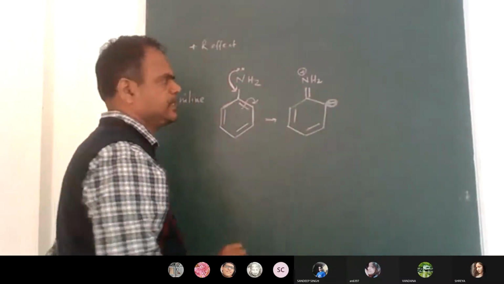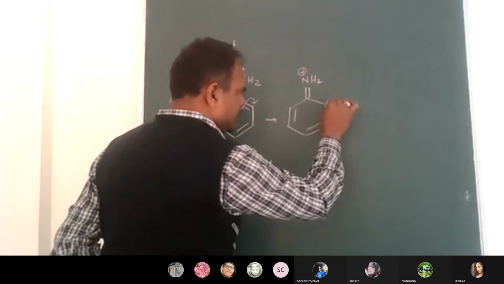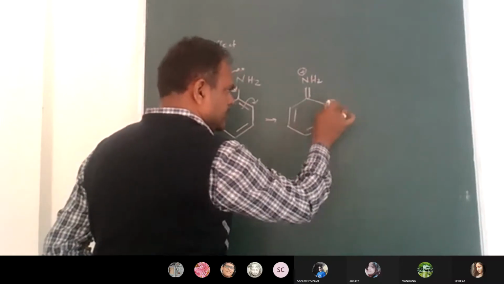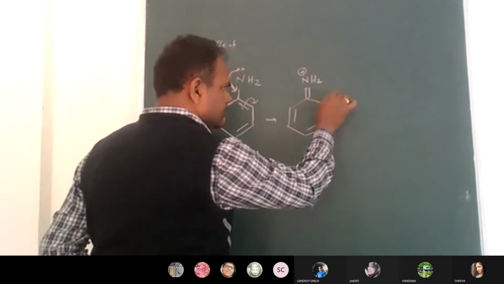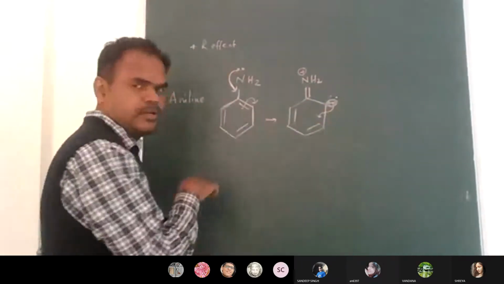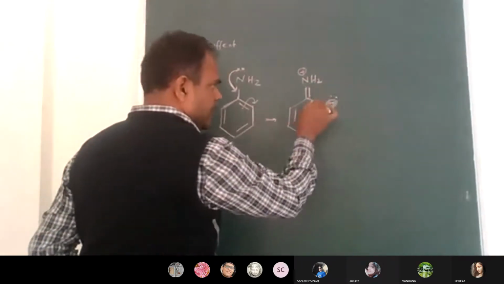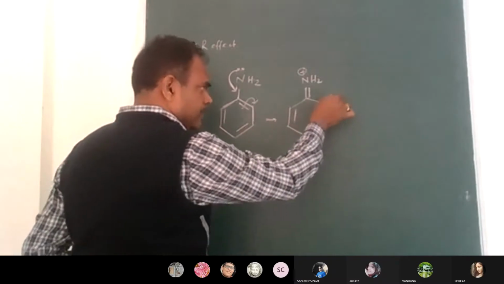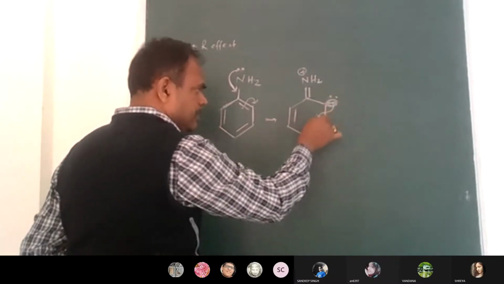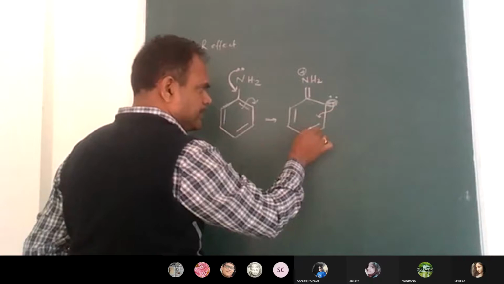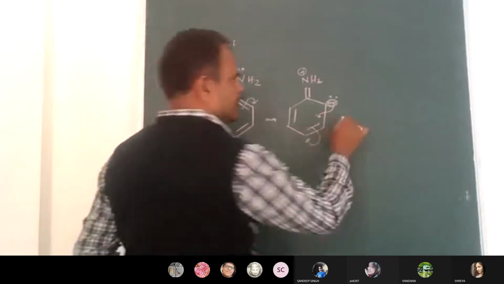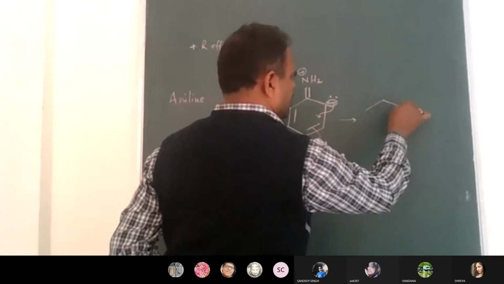Only a few fractions of a second. Again this negative charge tries to come inside. Negative charge means two electrons, one lone pair, so the pi bond is converted to a lone pair. When the lone pair tries to come inside and is converted into a pi bond, the other pi bond gets repulsion and moves on to the fourth carbon. So now you can see the resultant structure I am writing.